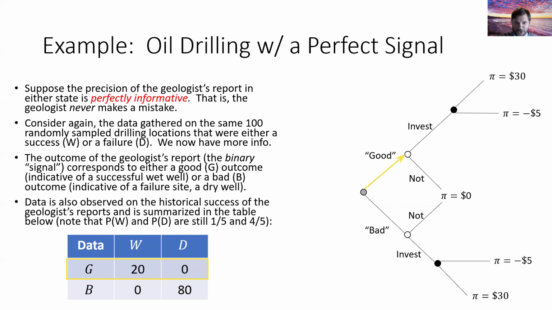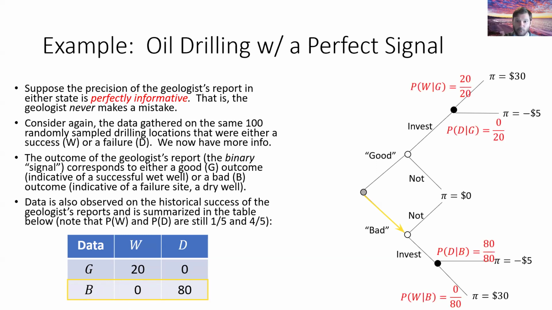Okay, and we can make a very similar argument at the bottom of the tree following a bad signal. Given a bad signal, how many times do we see a bad signal? We see a bad report 80 out of the 100 times. How many of those bad reports involve a dry well? Every single one, 80 out of the 80. 0 out of the 80 involve a wet well following a bad report. So these tail end probabilities in the red here.